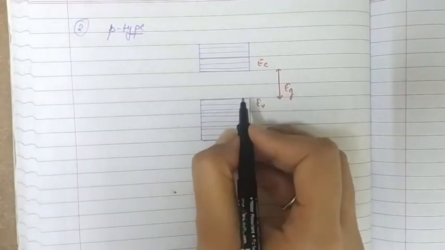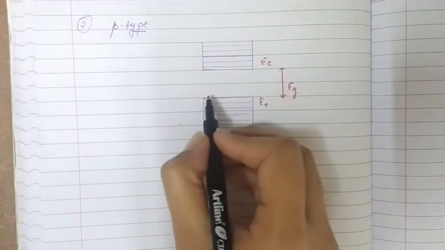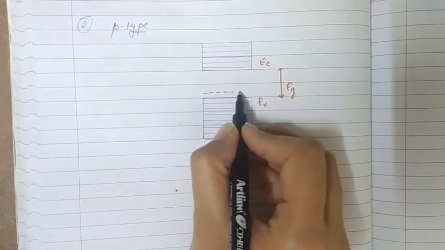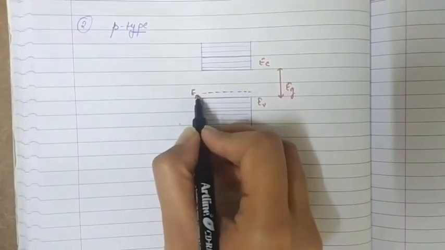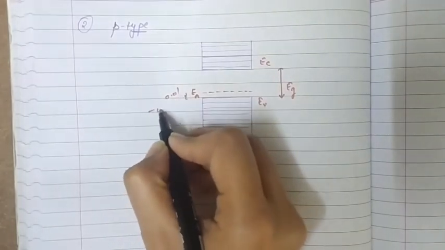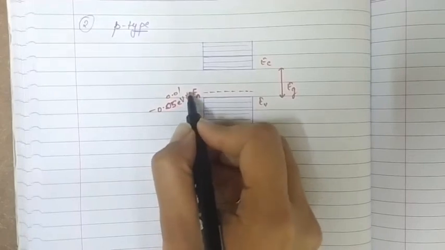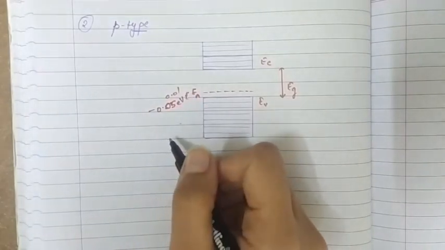So the acceptor energy level lies just slightly above the valence band, as a very small amount of energy, about 0.01 to 0.05 electron volt, is required by the electrons.